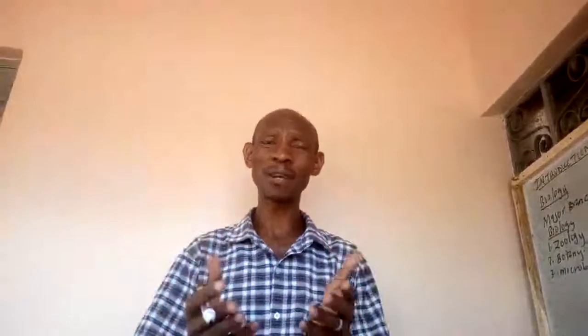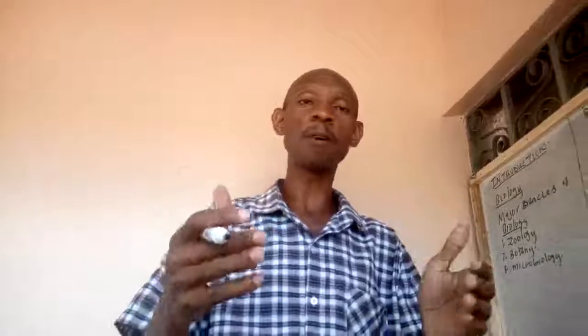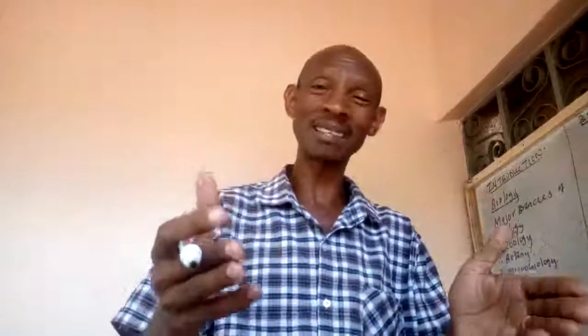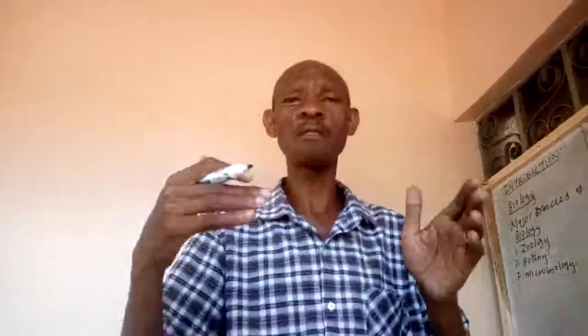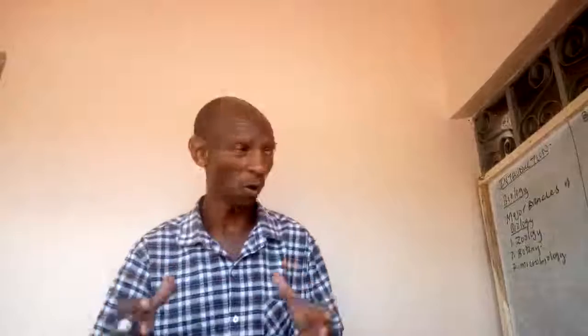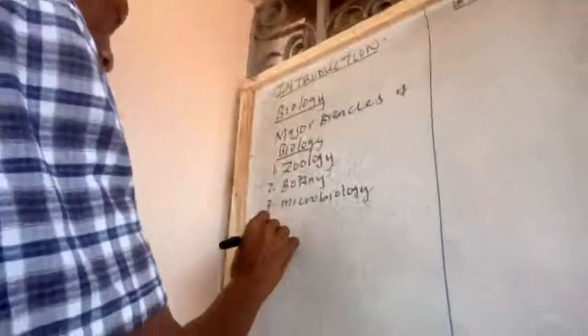They can be unicellular, meaning that some of them are made up of one cell, and others can be made up of millions of mini cells, that is multicellular. So we have multicellular and also unicellular microscopic organisms. Having said that, I'm going to go to the minor branches of biology.